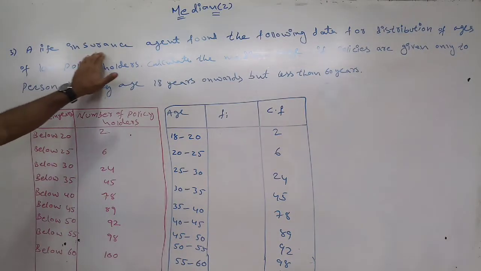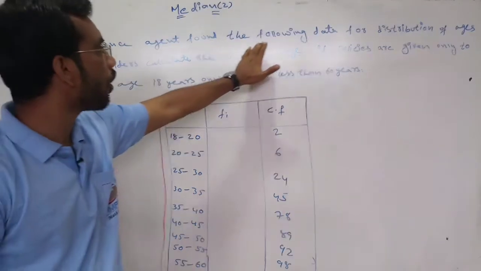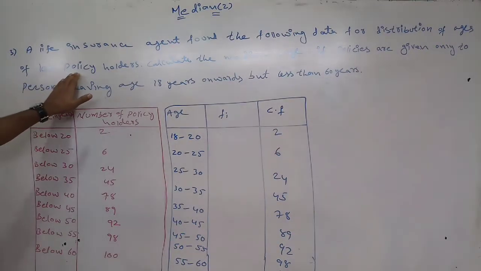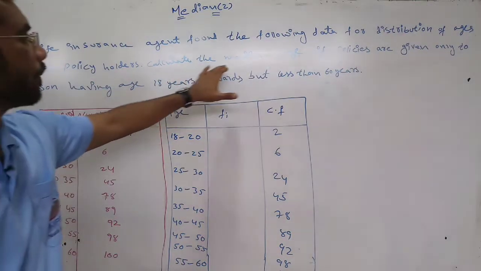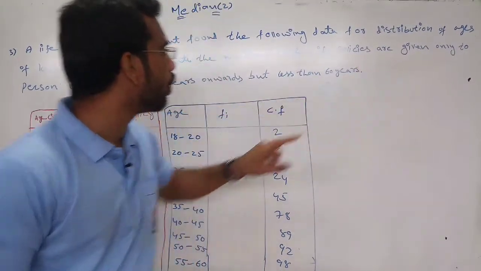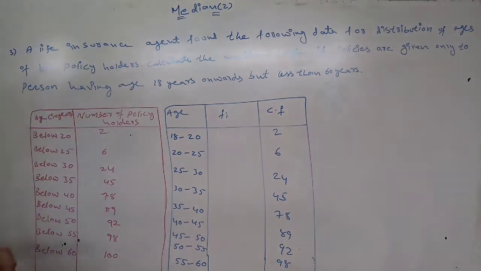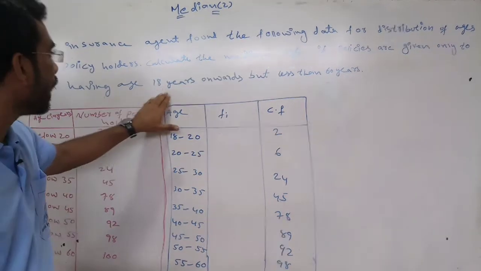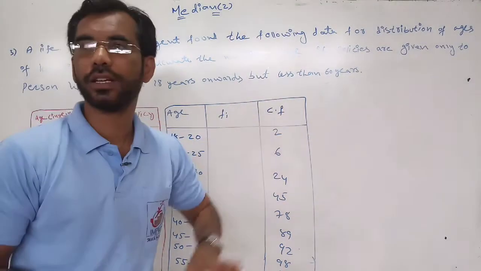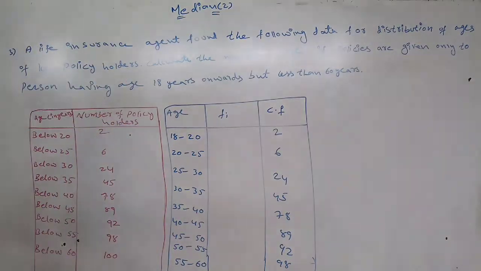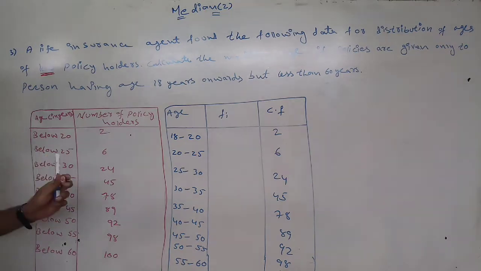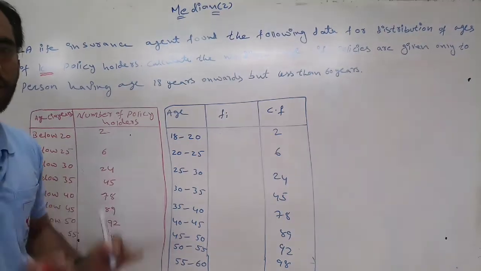A life insurance agent found the following data for distribution of ages of 100 policy holders. Calculate the median age, if policies are given only to persons having age 18 years onwards, but less than 60 years. See here it is given 100. How many holders are there? 100 means total holders are 100.